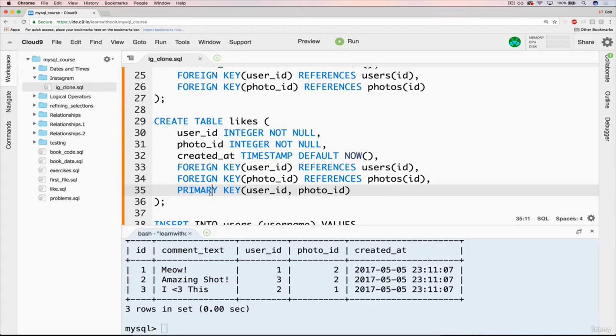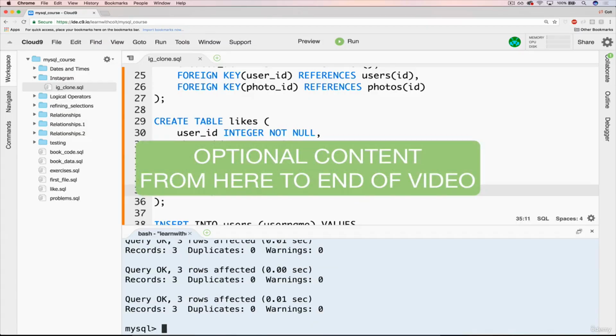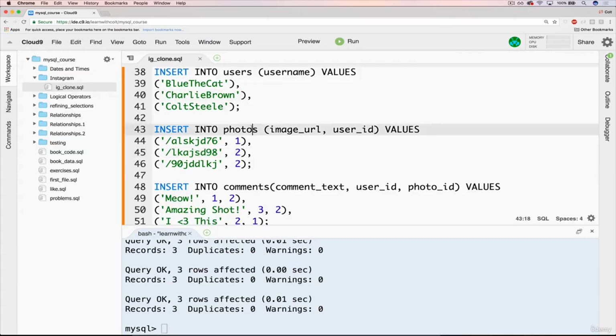We're done with the schema here. Let's just make sure that it runs. I don't have any syntax errors, of course. Okay, it does. But if you'd like to see me try it out, like the last couple videos, I'll do that now. So if you're still with me, all I'm going to do is take these photos and these users, and I'm going to have some of them like them.